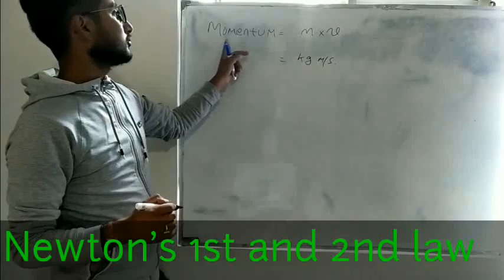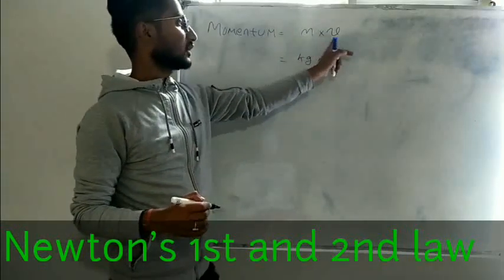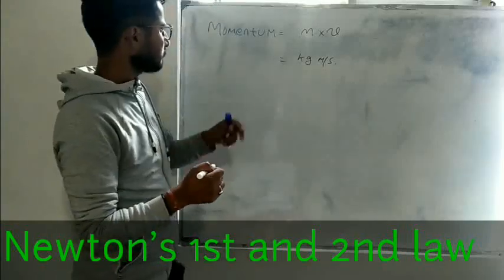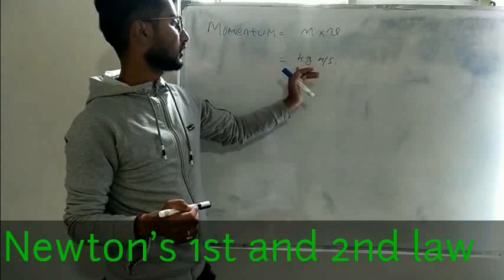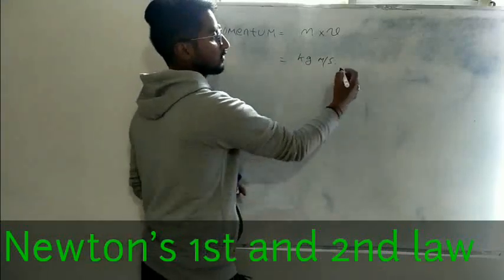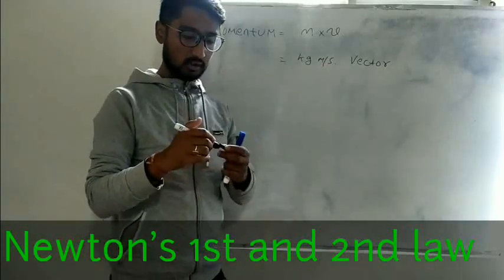And it is a vector quantity. Momentum is a vector quantity.